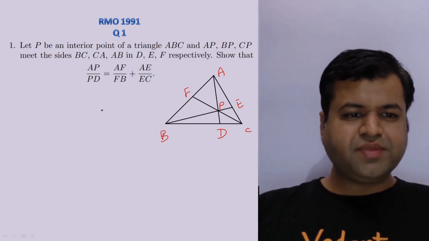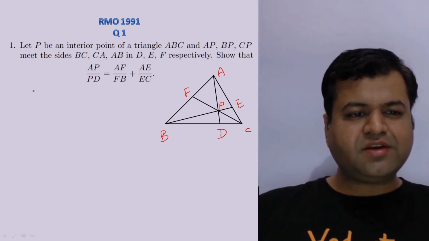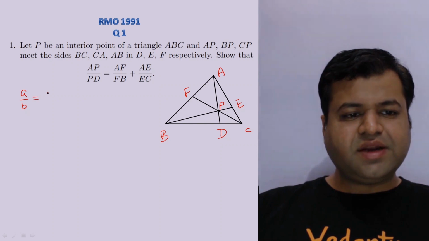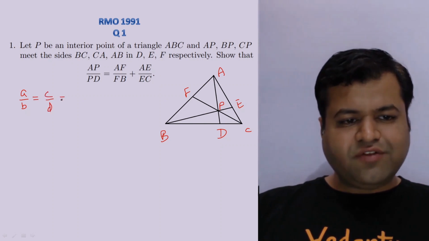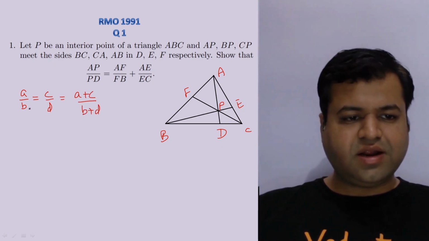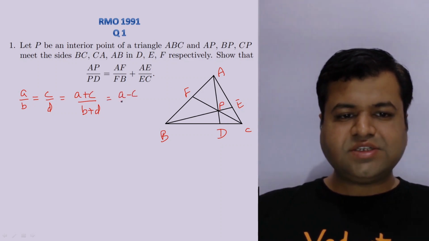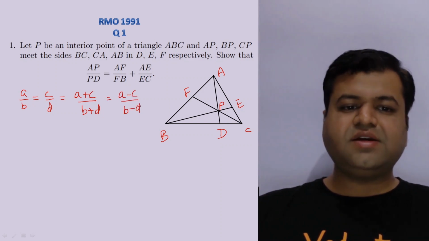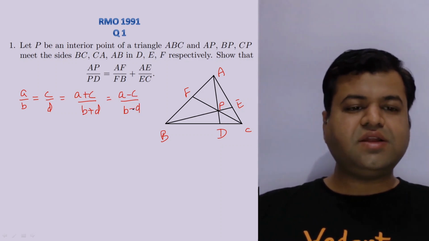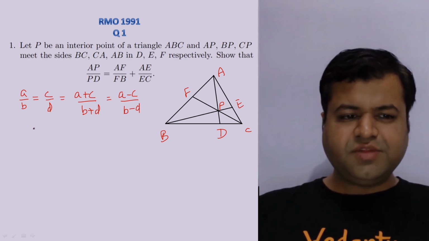Before coming to this question, just let me tell you some concepts of ratio and proportion that you must be knowing till now. That is, if A by B equals C by D, so that will also be equals to A plus C upon B plus D, right? We can add up the numerators and add up the denominators. We can also say that will also be equals to A minus C upon B minus D, right? So this is a standard result that almost, I hope, all of you must be knowing, right?